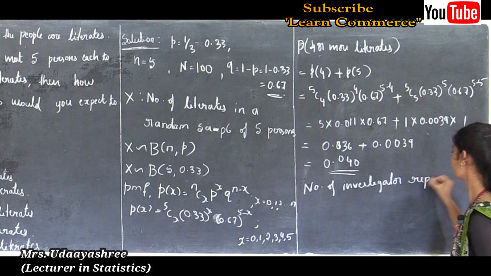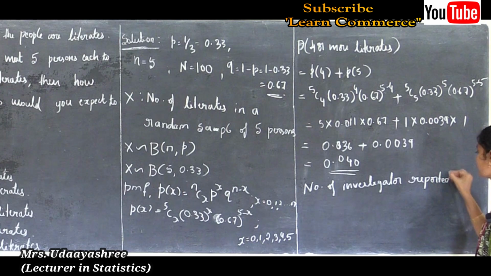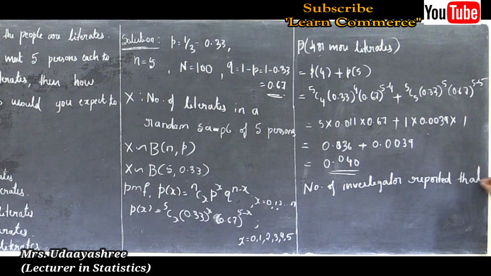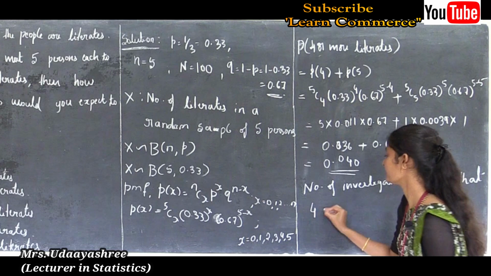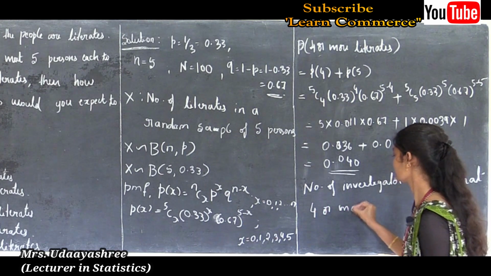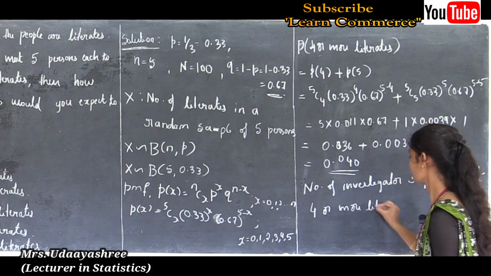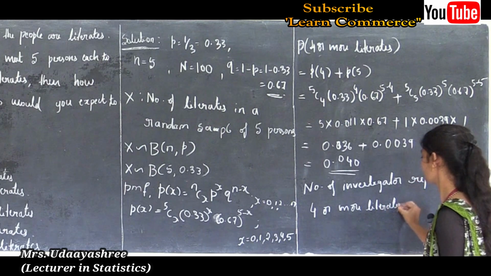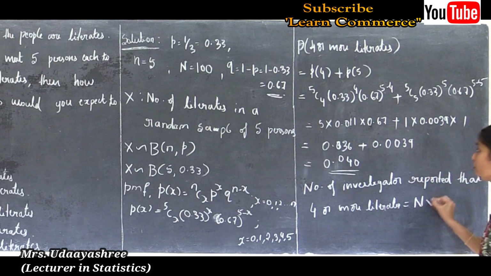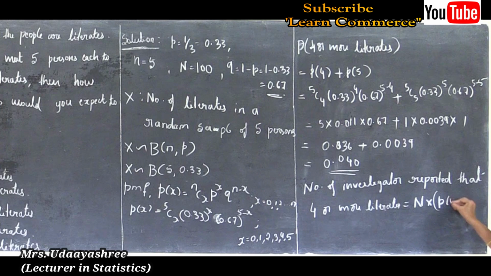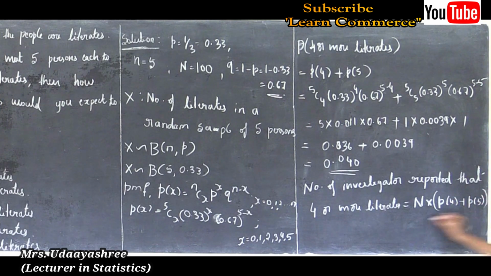Okay, next we need to calculate the number of investigators who reported four or more literates, that is N into P of 4 plus P of 5. Here N is 100 into P of 4 plus P of 5, which is 0.040.